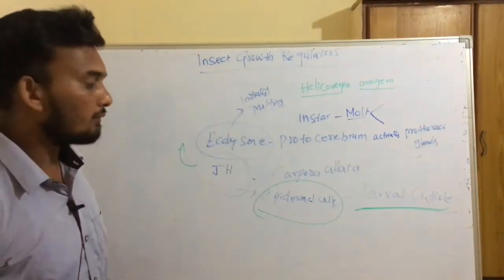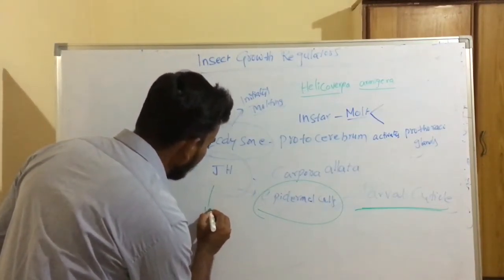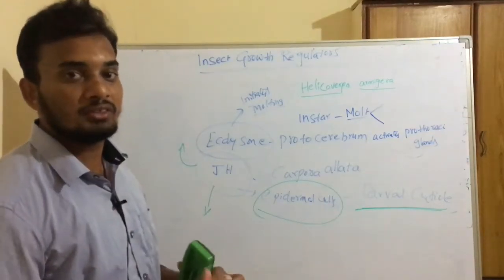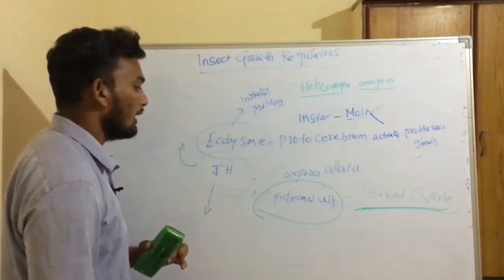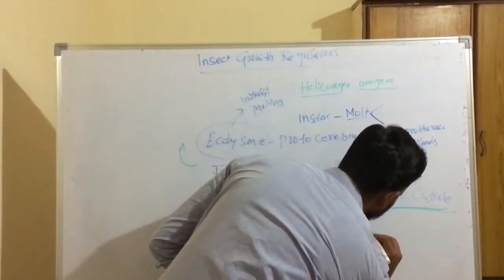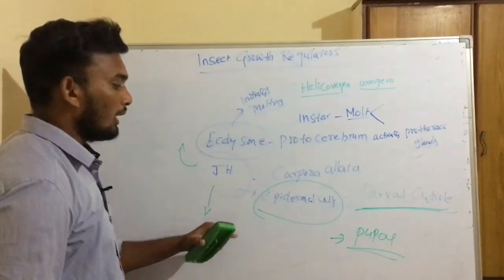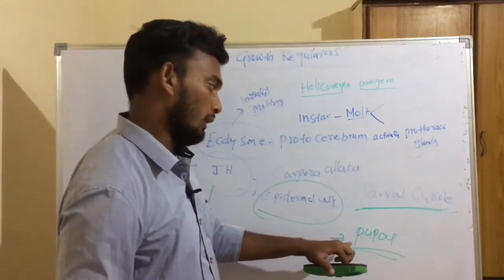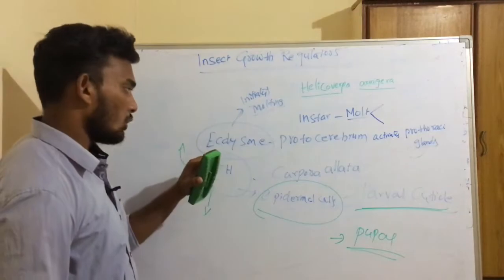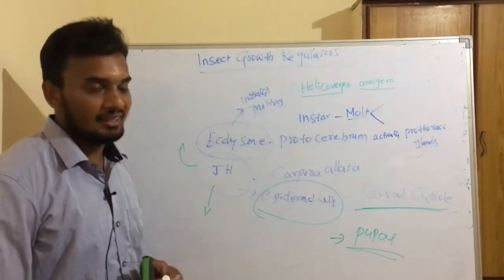But at the last larval instar, the concentration of juvenile hormone will decline very rapidly in the insect body, and at lower or insufficient concentrations of juvenile hormone, our epidermal cells will secrete the pupal cuticle. So this is how a larva will metamorphose into pupa. In a nutshell, ecdysone hormone and juvenile hormone are very important to regulate the molting process in the insect body.